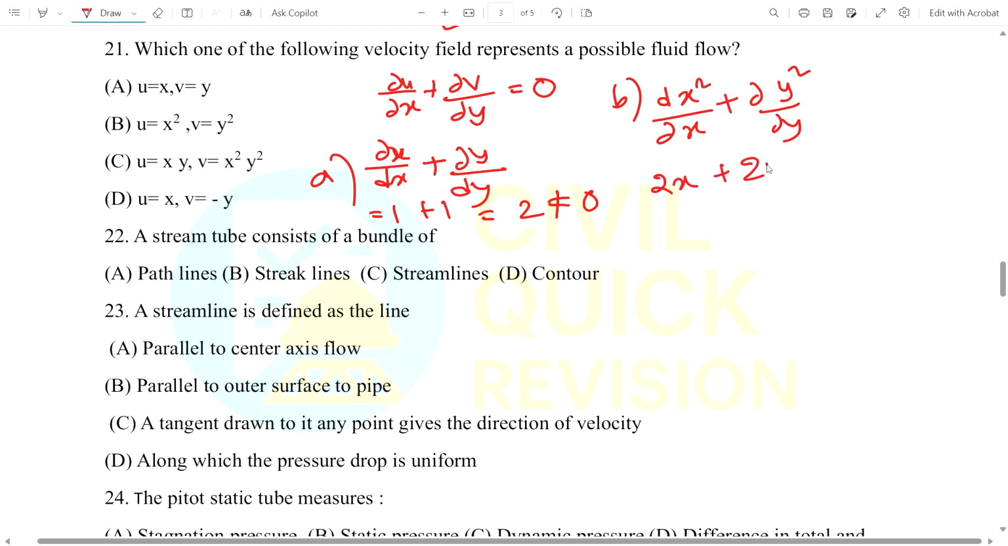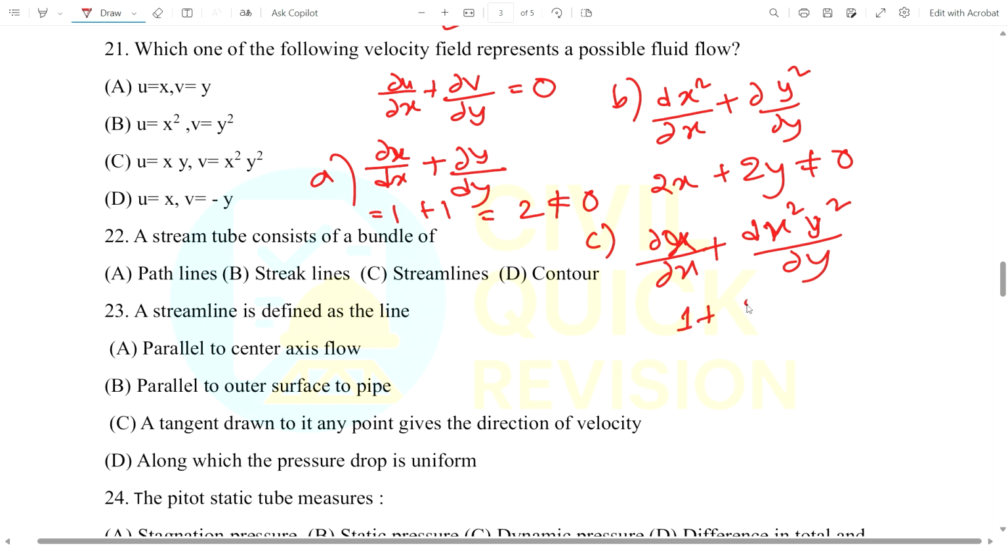This is 2y. Am I correct? Wait, okay. Yeah, this is also not equal to 0. Okay, now coming to C, u is equal to x, del x by del x plus y, v is equal to how much? del x squared y squared by del y. This is 1 plus how much? This is 2y x squared, which is also not equal to 0.